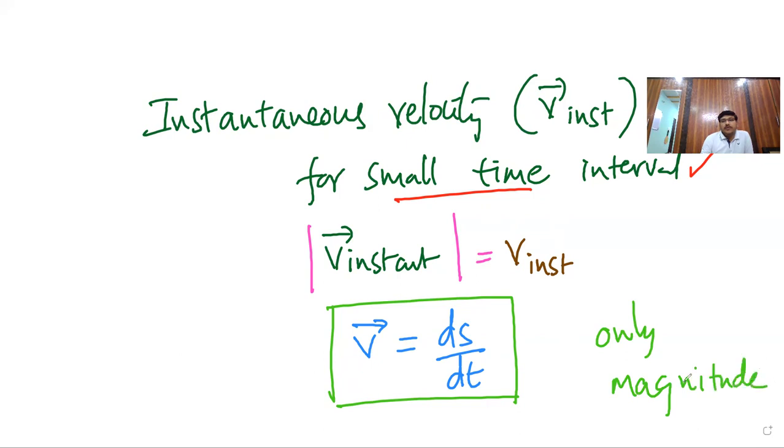Then observe from this equation, v bar is equal to ds by dt. Cross multiply: ds is equal to v bar into dt.